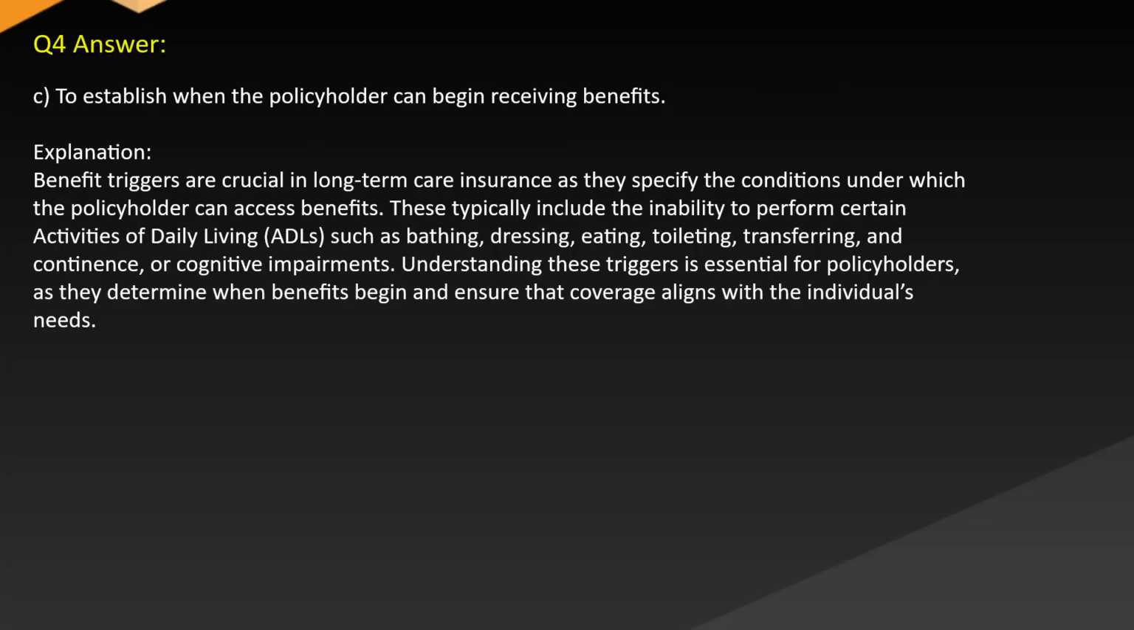Answer: C. To establish when the policyholder can begin receiving benefits. Explanation: benefit triggers are crucial in long-term care insurance as they specify the conditions under which the policyholder can access benefits. These typically include the inability to perform certain activities of daily living, such as bathing, dressing, eating, toileting, transferring, incontinence, or cognitive impairments. Understanding these triggers is essential for policyholders as they determine when benefits begin and ensure that coverage aligns with the individual's needs.